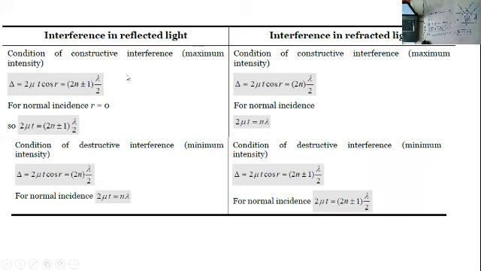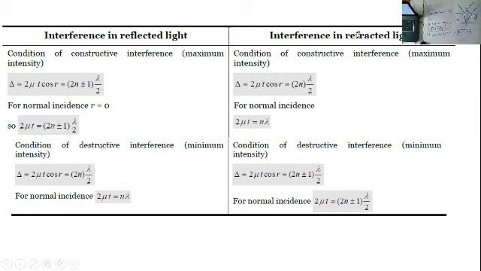So for constructive interference, 2 mu t cos r is equal to 2n plus or minus 1 by 2 lambda. Now, when we consider r equal to 0, 2 mu t is equal to 2n plus or minus 1 by 2. For the condition for destructive interference, delta x is equal to 2 mu t cos r, and 2n lambda by 2 is simply n lambda. For normal incidence, or simply r equal to 0, 2 mu t is equal to n lambda. So these are the formulas we already discussed.